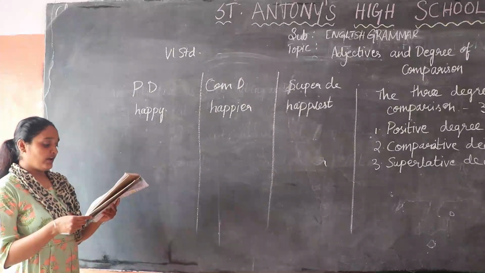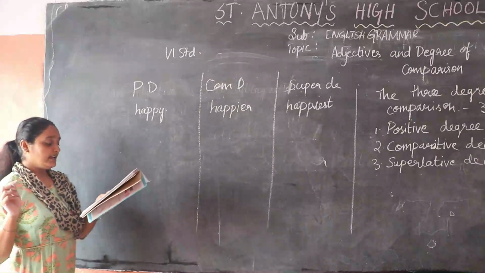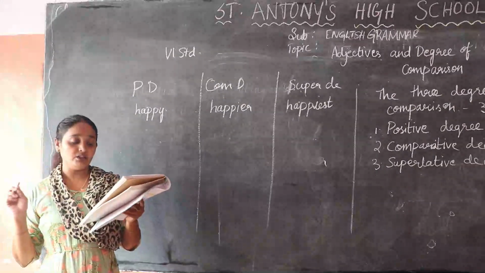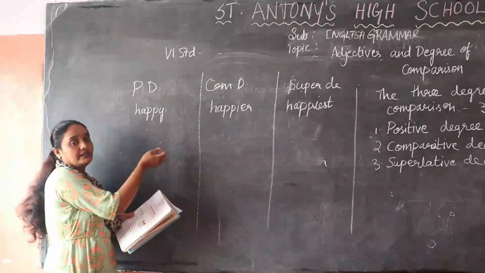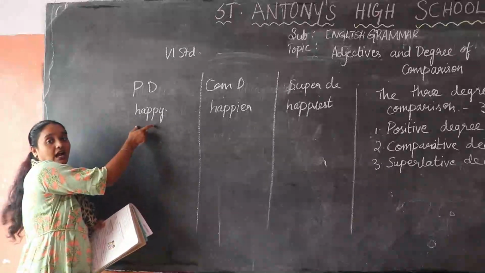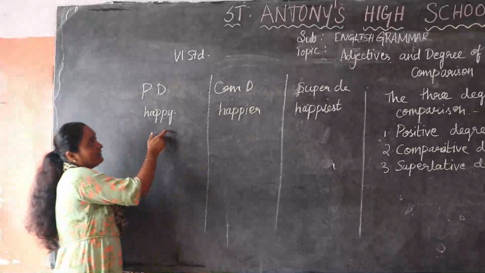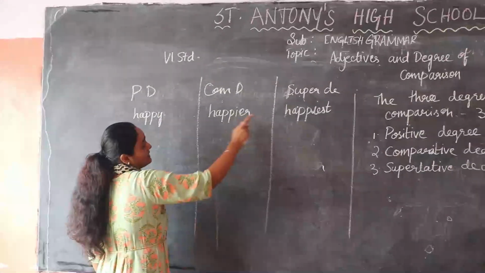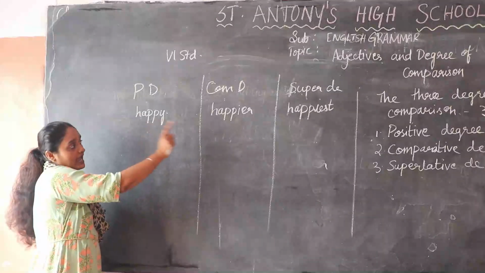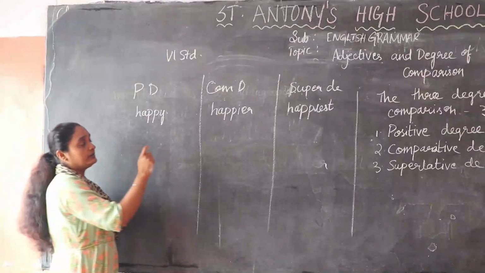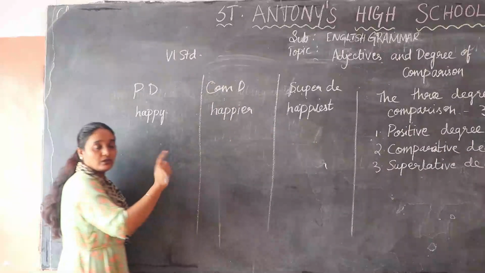Children, we have many other examples also. Usually the comparative is formed by adding er or r. In the positive degree, we have an adjective, for example, happy. They give you one adjective, and you have to write the comparative and superlative for it. You give the answer by writing the comparative degree and superlative degree.